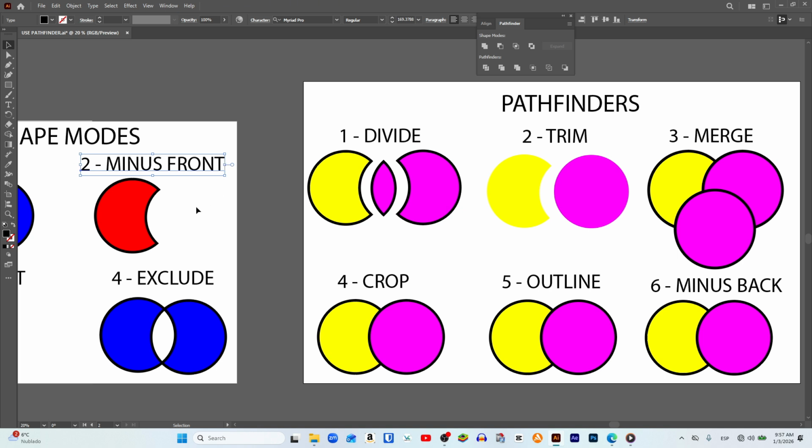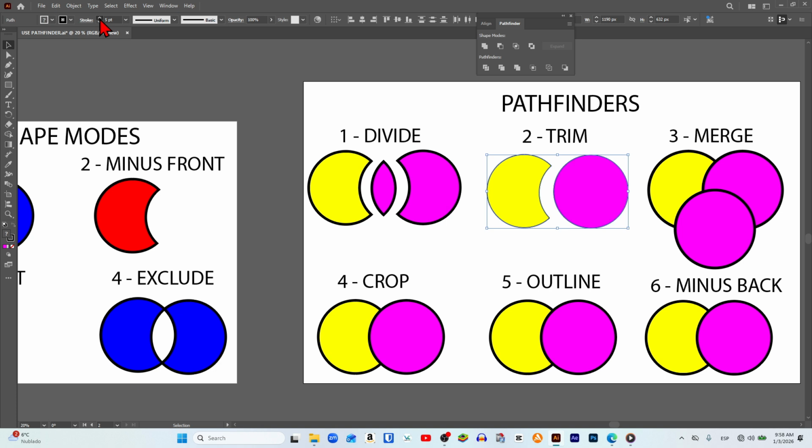With both tools, the shape that is behind is trimmed, but in the case of the minus front tool, everything else is removed, while with the trim tool, the shape in front is preserved intact. In addition, as you can see, with the trim tool the stroke is not preserved, but we can still apply it again if we want to.